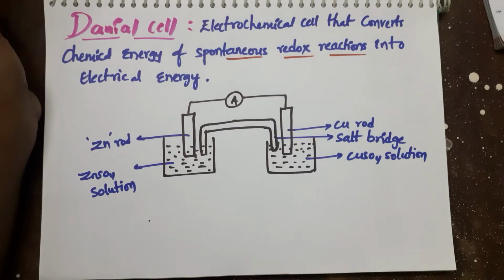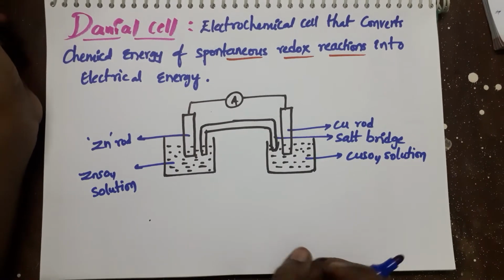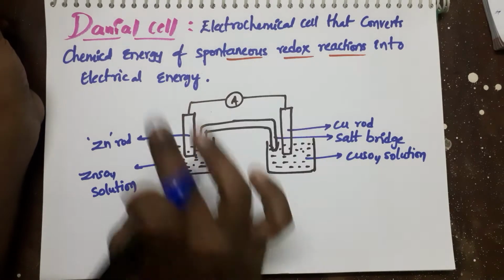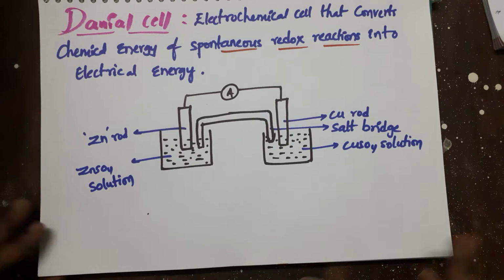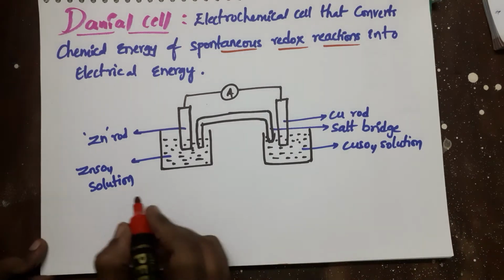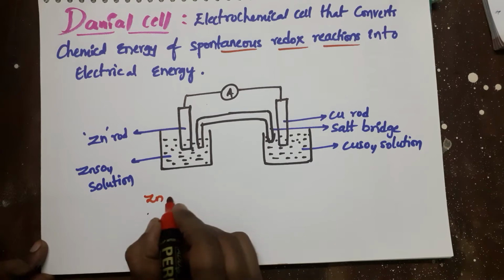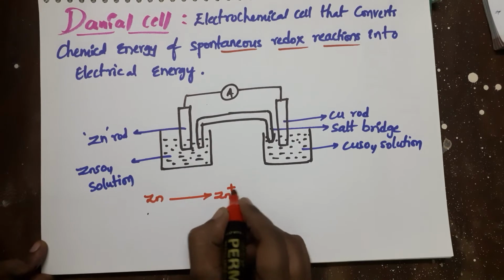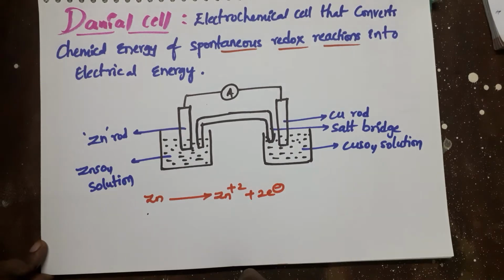Okay. Next, whenever we dip an electrode in an electrolytic solution, the reaction will take place because it is a spontaneous reaction. And the zinc undergoes oxidation. Which reaction? Zinc undergoes oxidation, and here at the left side the zinc will undergo oxidation. Oxidation means loss of electrons. It will produce a Zn2+ ion and 2 electrons.